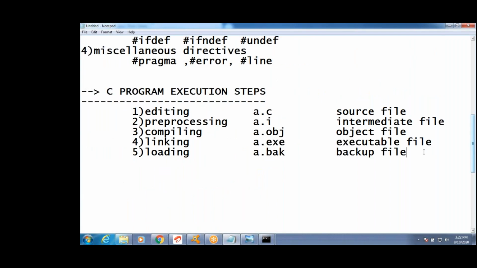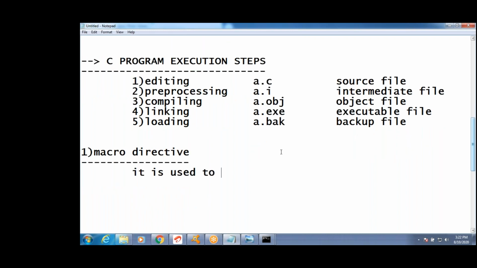First one, guys, write the first one: #define. Macro directive, right? What is a macro directive, guys? It is used to replace the text. It is used to replace the text.